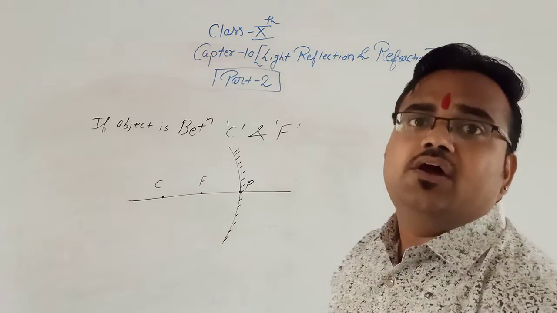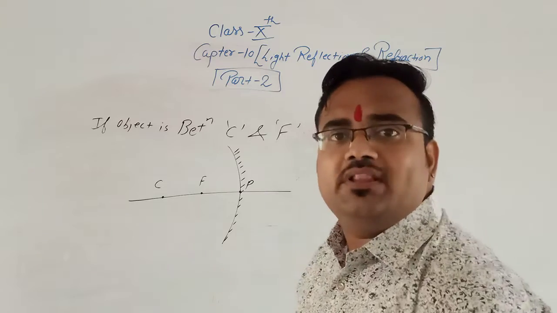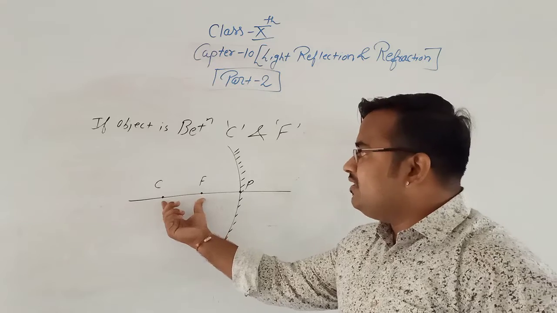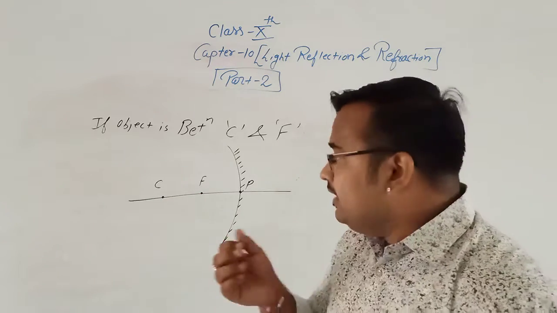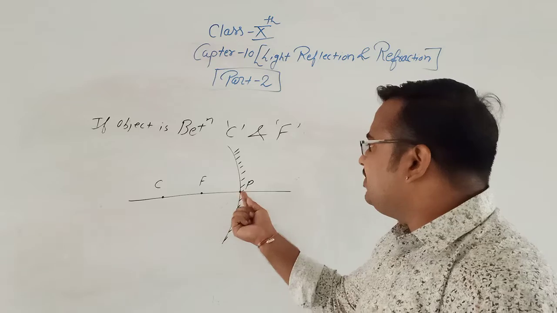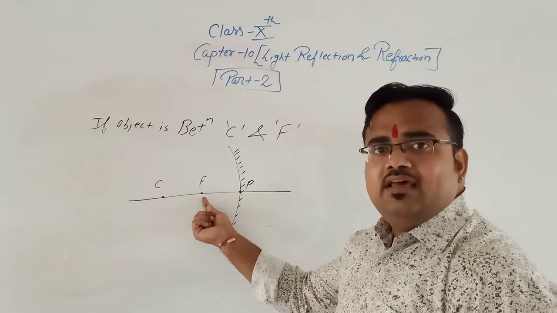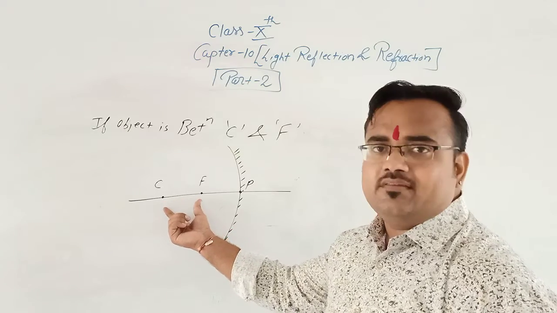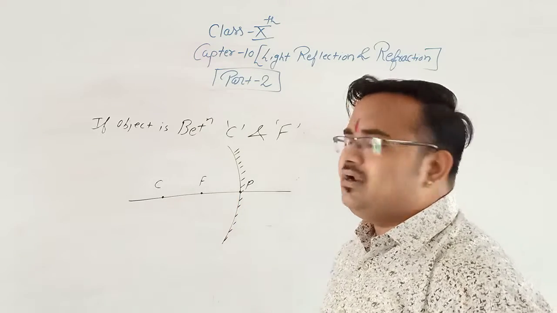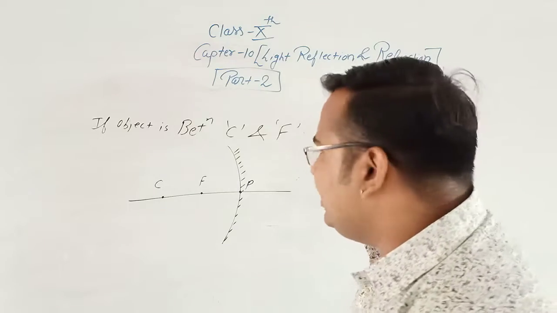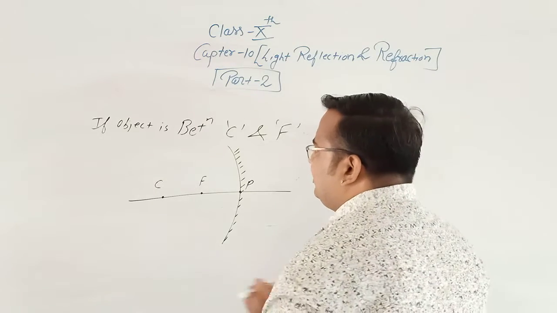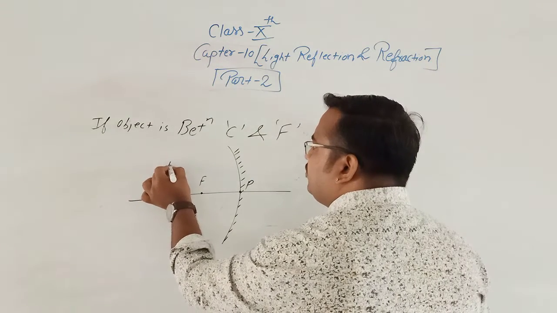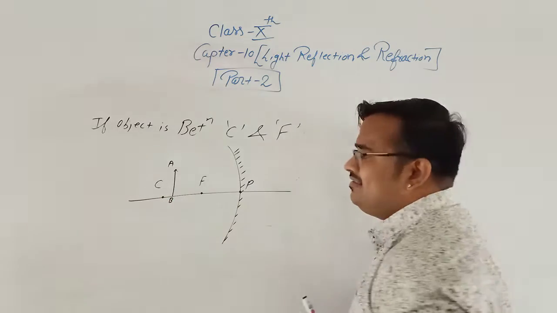Now keep in mind that to draw the image, there should be equal distance between pole and focus and between center of curvature and focus. So in your notebook you will take 2 centimeters from the pole, that is the focus, and the center you will take 2 centimeters from the focus. Equal distance should be there. So the object is between C and F, let the object be AB.